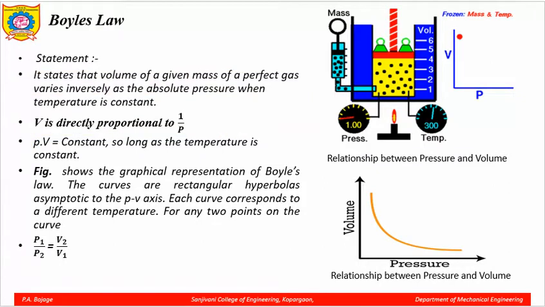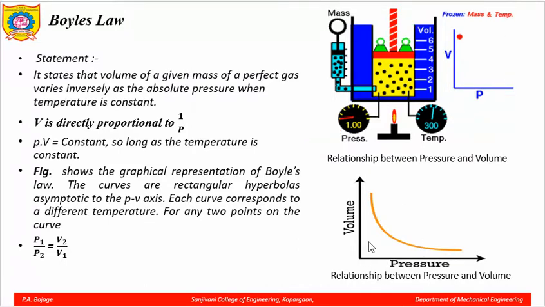Now, in this diagram you can quite well see that this is a piston cylinder arrangement. And here heating is done. At the bottom you can see it is heated, and temperature remains constant here. So, the temperature parameter will remain constant. T is constant. What is changing? The pressure changes, and the volume changes. Here you can see the volume at this top. Volume will change, temperature is constant.